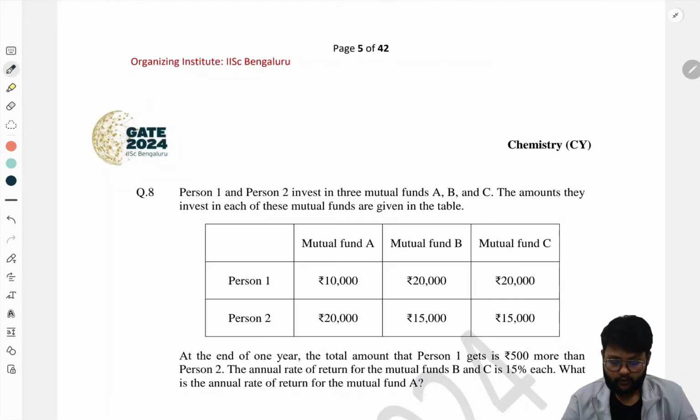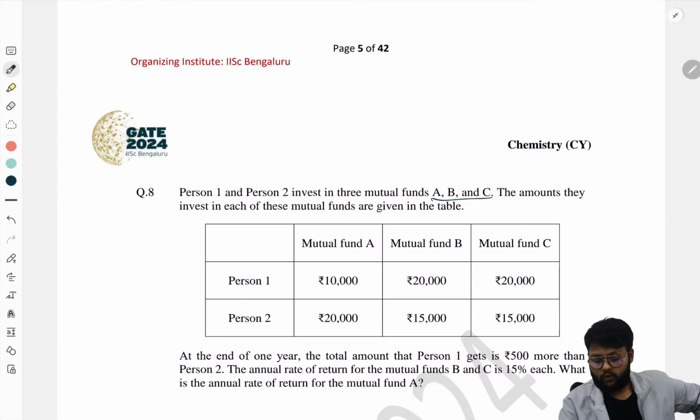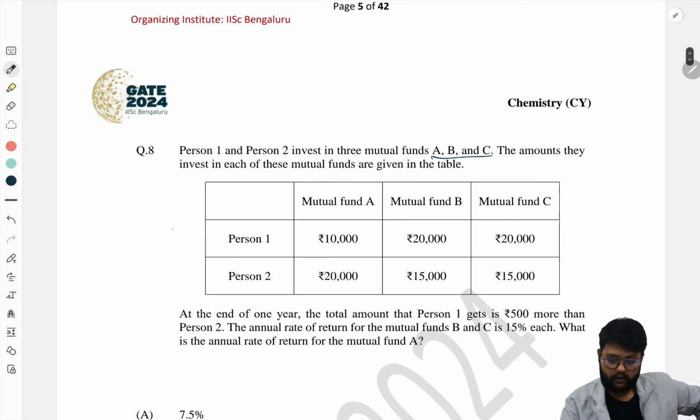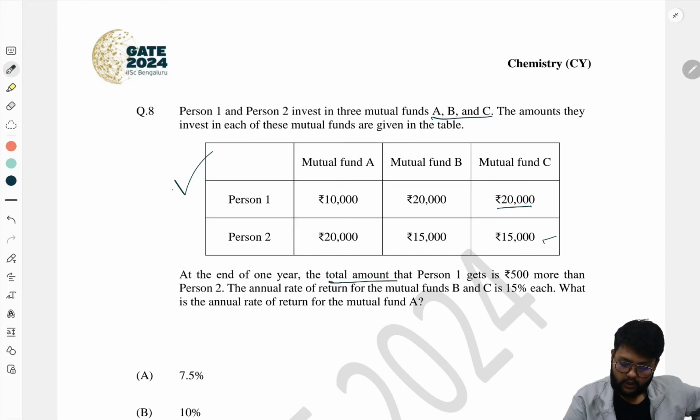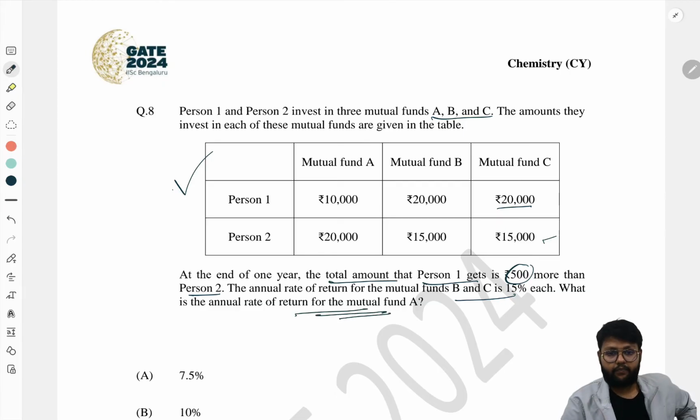Okay, so our next question: person 1 and person 2 invest in 3 mutual funds A, B and C. The amounts they invest are in this table: person 1 invests 10,000, 20,000 and 20,000 in A, B, C respectively, and person 2 invests 20,000, 15,000, 50,000. At the end of 1 year, the total amount that person 1 gets is 500 rupees more than person 2. The annual rate of B and C is 15% each, and the annual rate of A is asked.